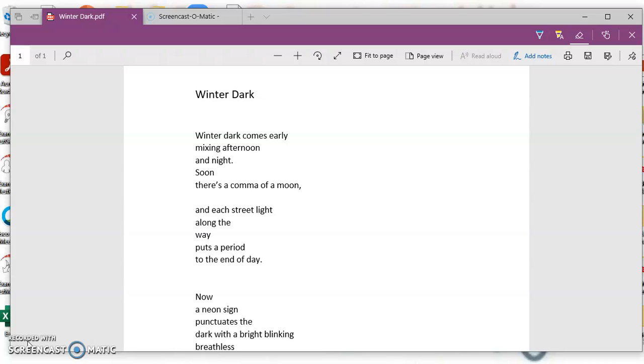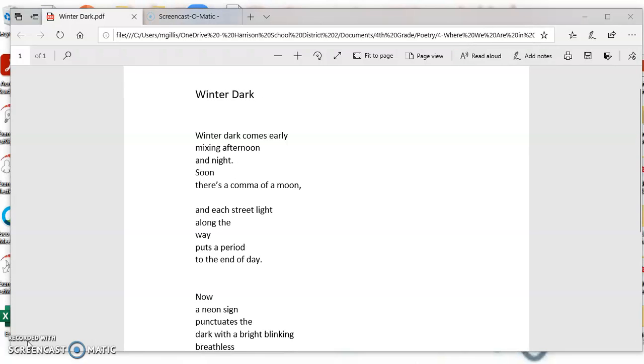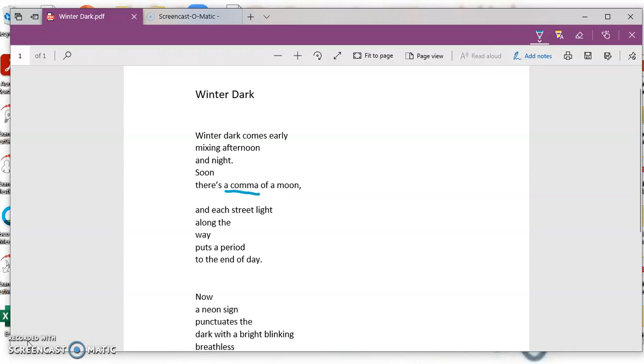Winter dark. Winter dark comes early, mixing afternoon and night. Soon there's a comma of a moon. Now, if you think about that stanza for a minute, there are two things being compared using a metaphor. A comma, and the moon. Now, they're being compared because they are similar in the way that they look. They both have this kind of comma-like shape to it. Once a month, the moon looks a little bit like a comma in the sky. So that is one way that the poet is using a metaphor.